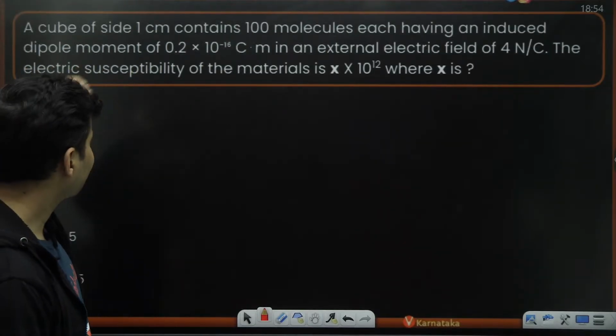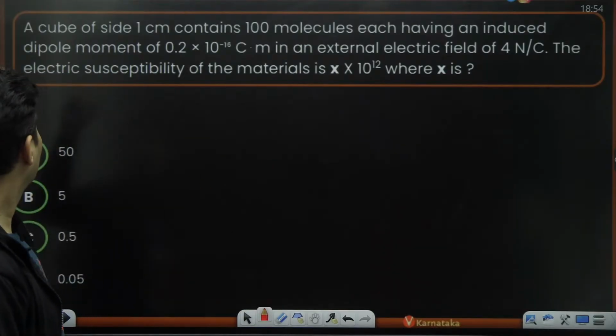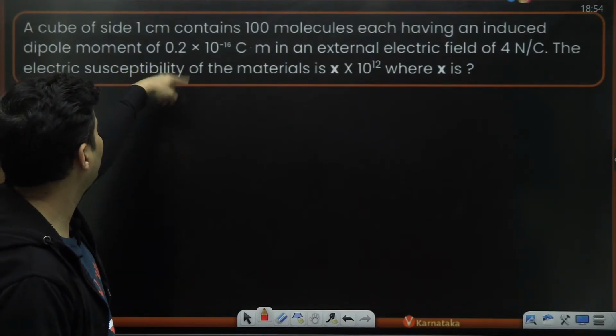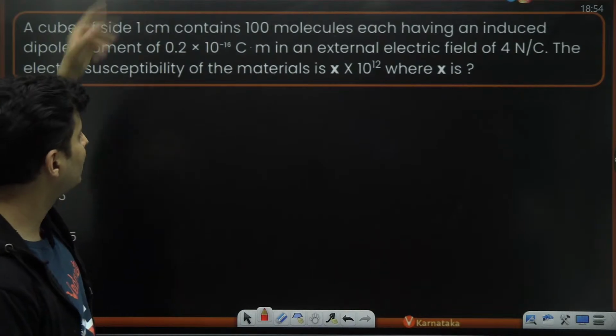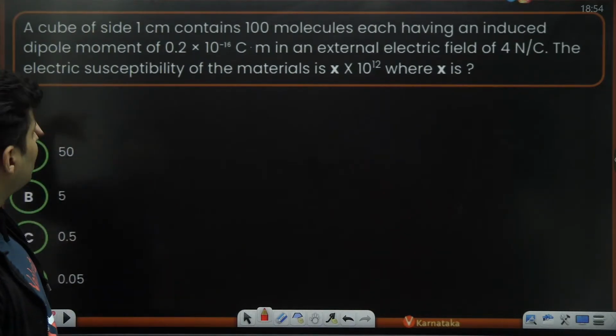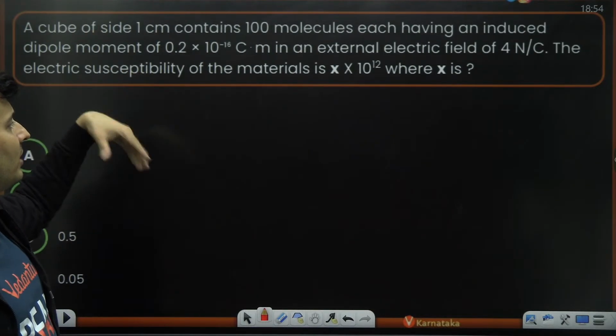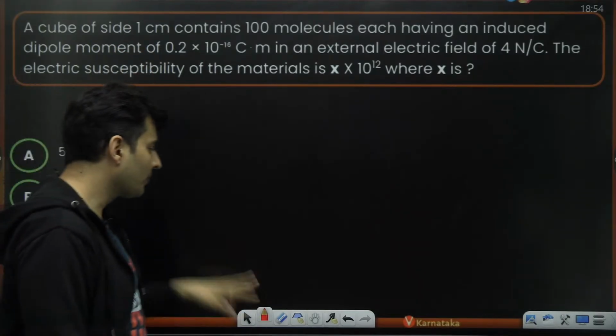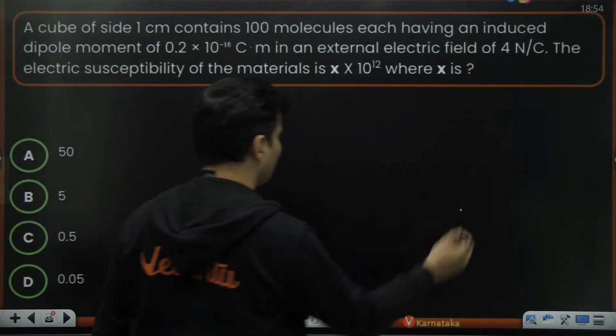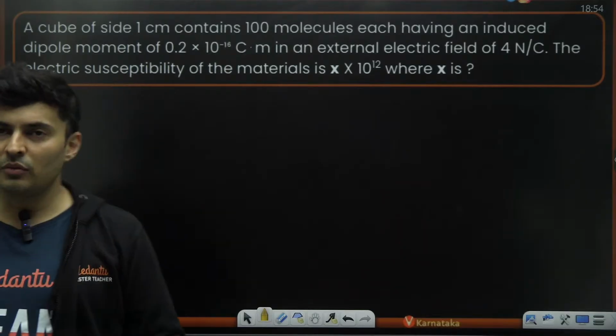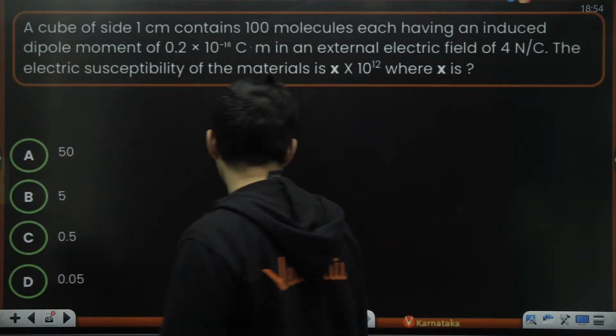There is a cube, 100 molecules, each having induced dipole of 0.2 into 10 to the power minus 16 in an external field. The susceptibility of the material is x into 10 to the power 12, where x is how much? Okay, so let's think what is the formula for susceptibility. If you know it, great. If you don't know it, I'll tell you.